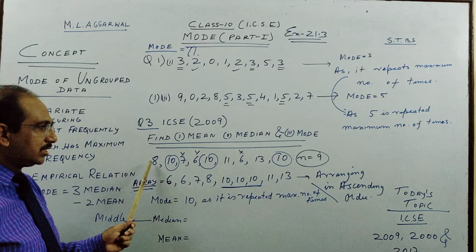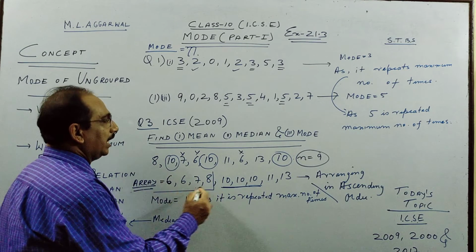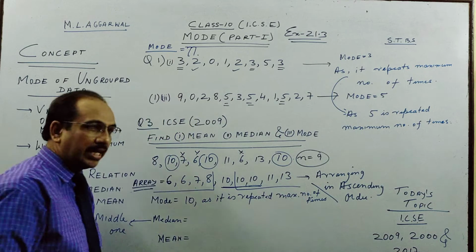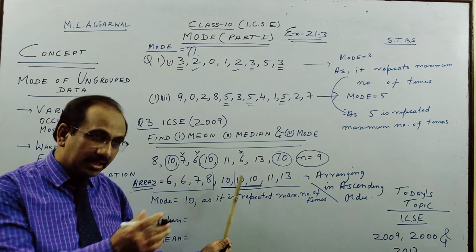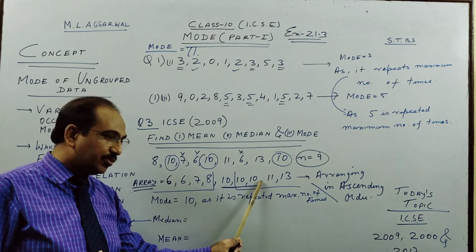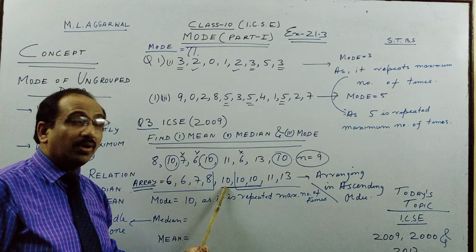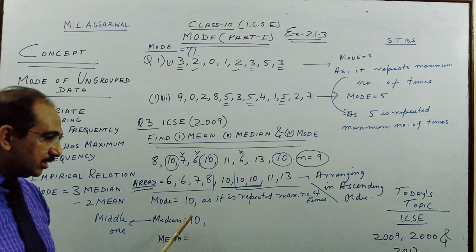So here you see we have 9 set of data. Leave this 4 this side, leave this 4 this side. So if 9 people are standing or numbers are there in ascending order, 4 you leave this side plus 4 here, 8. This 5th one is the middle one, which is the median. So this is a logical method.